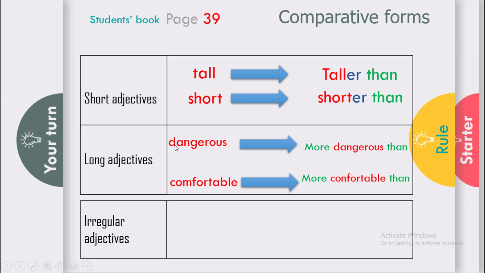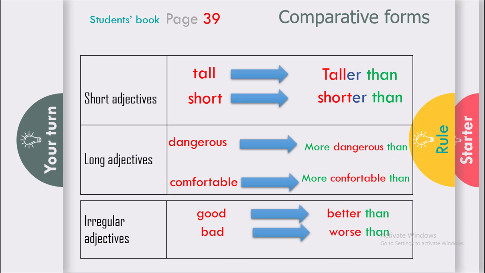Short adjectives, long adjectives. And you can see this is a long adjective. This is a short adjective. What about these? Irregular adjectives. Good, for instance, in comparison becomes better than. Bad, worse than. Much and many becomes more than. So it's so simple.